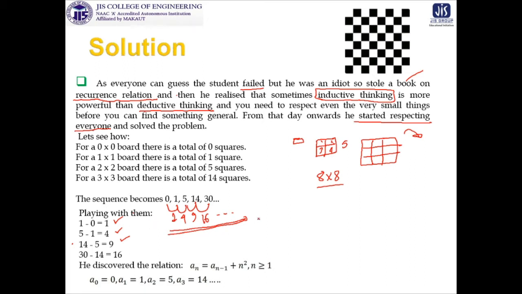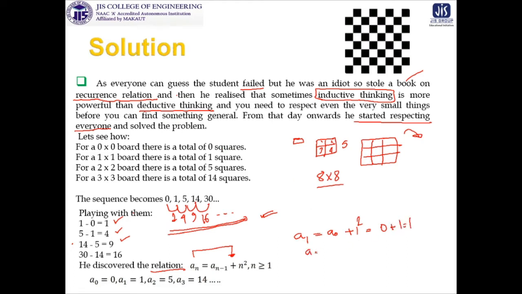Once it is identified, this relationship is established: a_n is equal to a_(n-1) plus n square. So you put the value of n equal to 1, then you will get a1 is equal to a0 plus 1 square. So a0 is 0, because you are not able to draw any squares for this, and then 0 plus 1 you are getting 1.